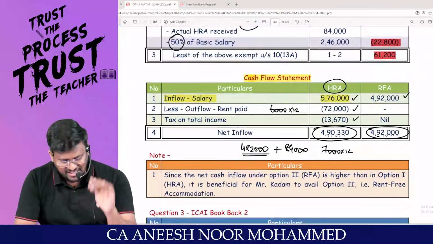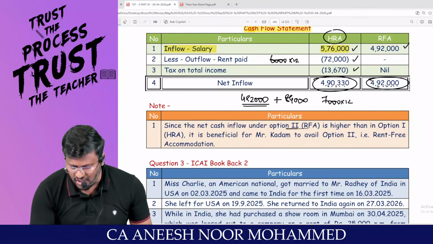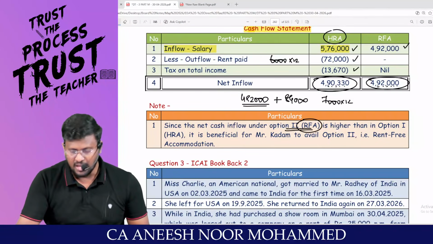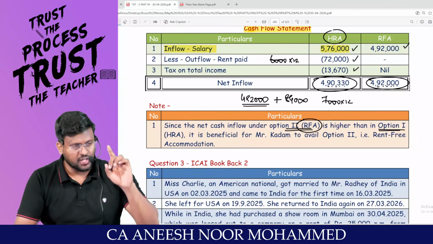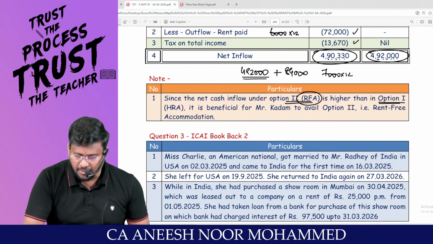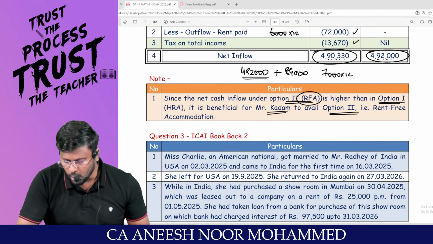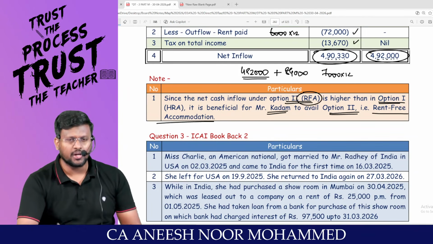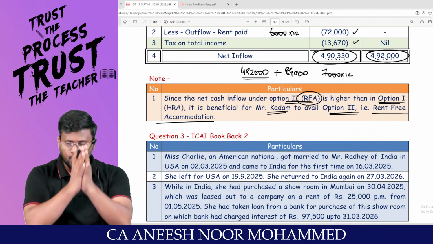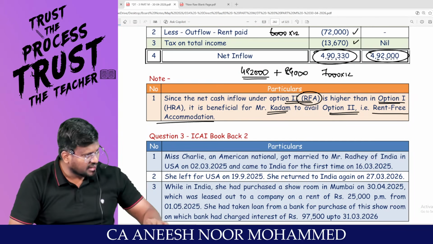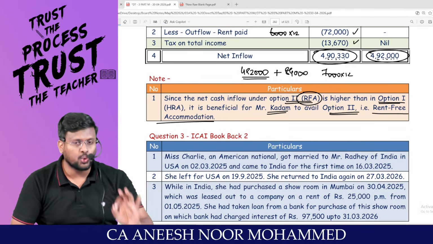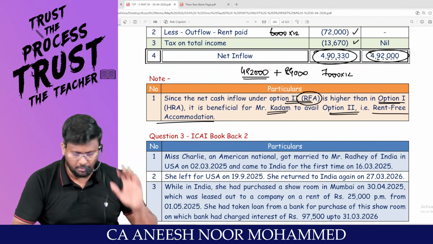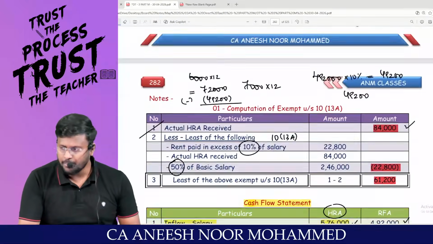Since the net cash inflow under option 2, that is RFA, is higher than option number 1, that is HRA, it is beneficial for Mr. Kadam to avail option number 2, rent-free accommodation. Ask your employer to provide RFA. Say that you don't want HRA. You don't take a place for rent. You don't pay rent for a building. Are you able to appreciate? What a beautiful question, man.